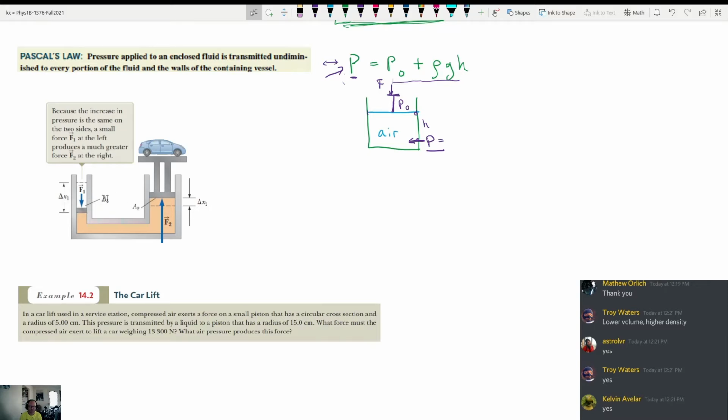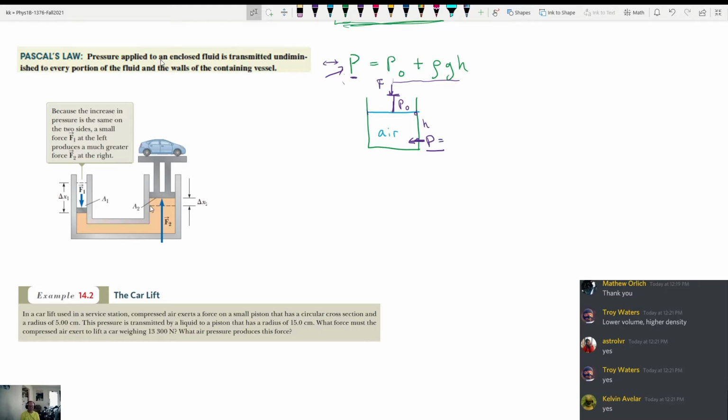And the idea here is that we're going to push down on this side where there's a very tiny area, and we're going to use the force that we push down over here to help us push a car up. And the only way that this can work is if the area on the left is smaller than the area on the right, because something interesting will happen if we do that. And this is similar to the way that a thumbtack works that we talked about earlier.